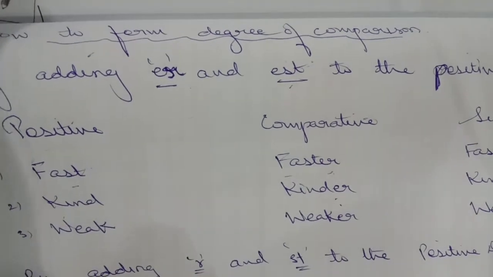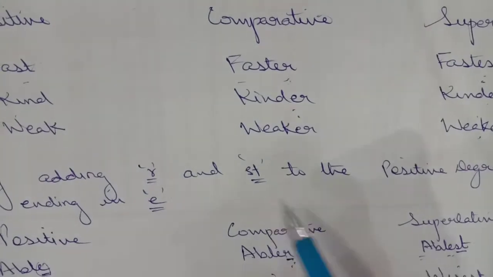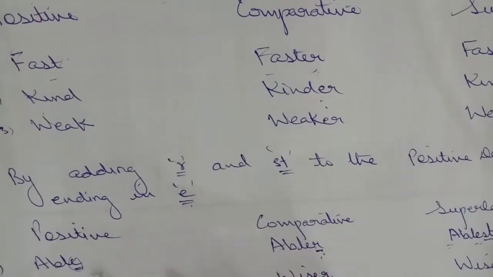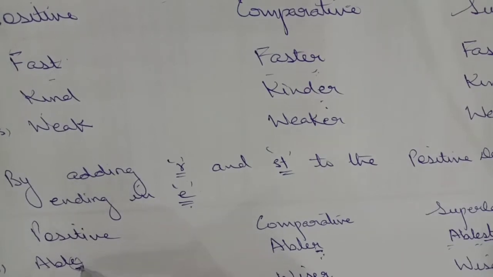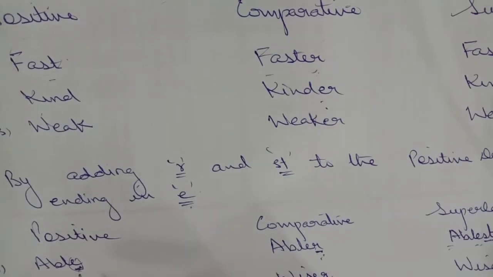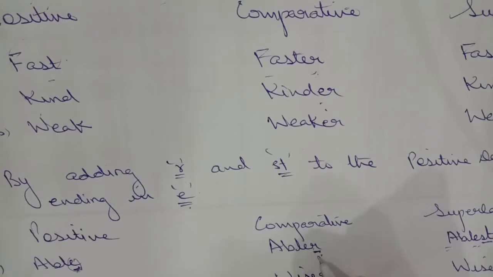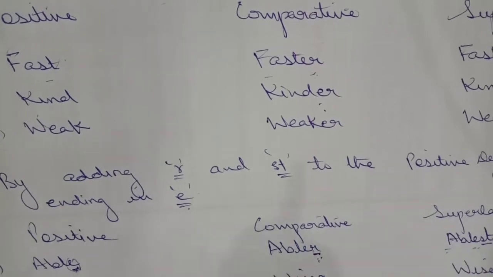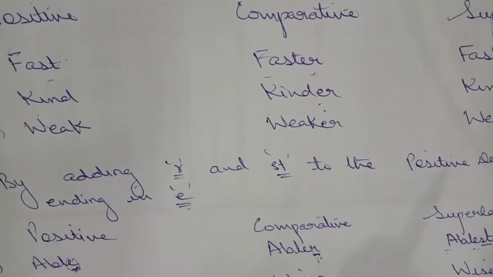By adding R and ST to the positive degree if it ends with E. If a positive degree is ending with E, like able, wise, white, just add R to the comparative and ST to the superlative. So able will become abler, ablest; wise, wiser, wisest; white, whiter, whitest.